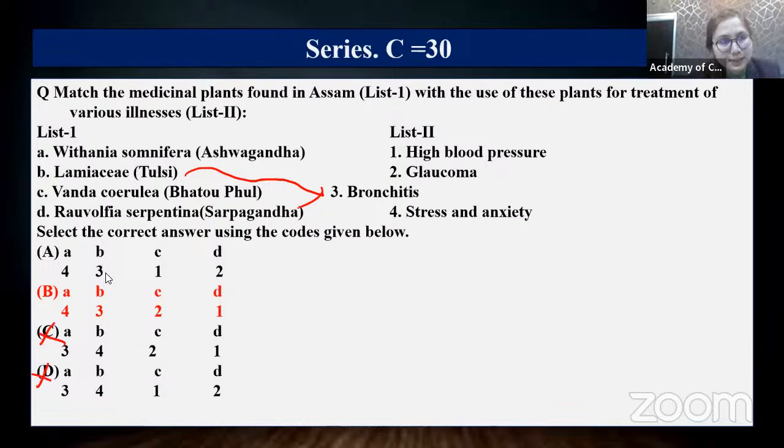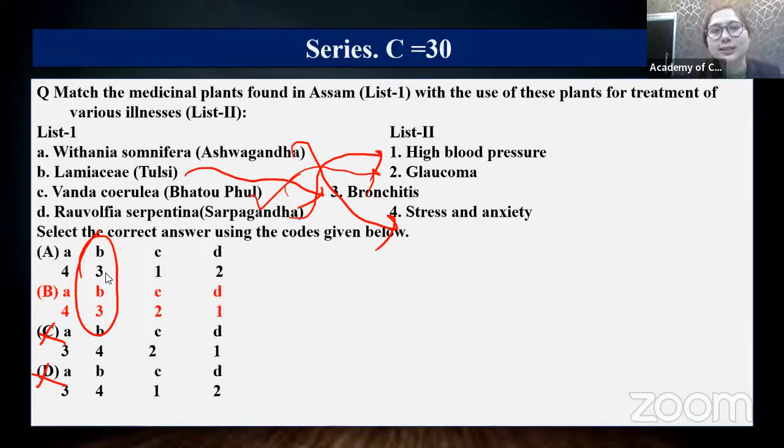But if you eliminate with that, you will get 2 options. Next comes Ashwagandha, automatically with stress and anxiety. Then Sarpagandha is related to the high blood pressure. Honestly speaking, I was not so aware regarding Bhatoful, which can treat glaucoma, but these 3 options can give us the answer.